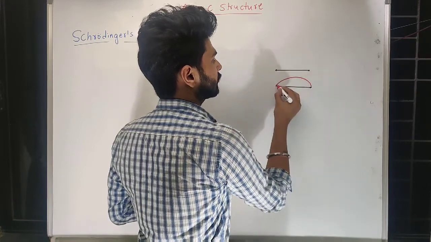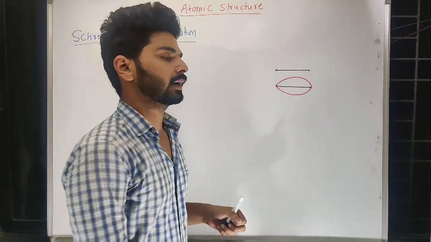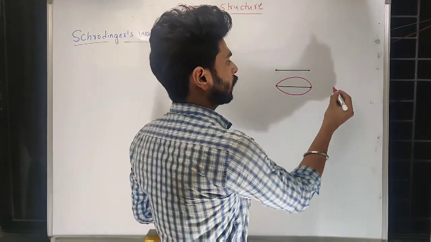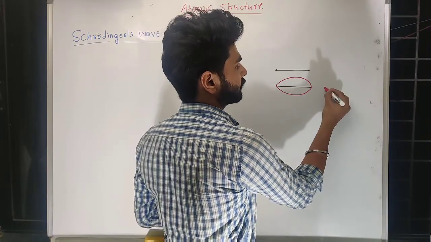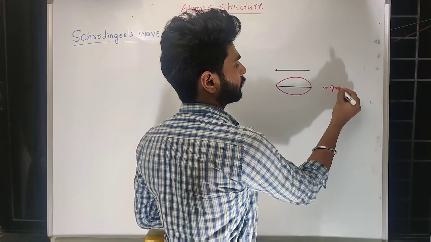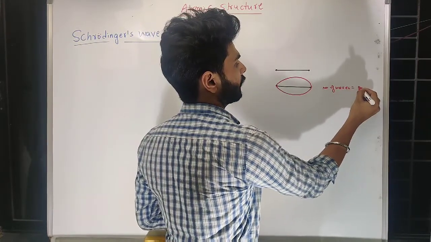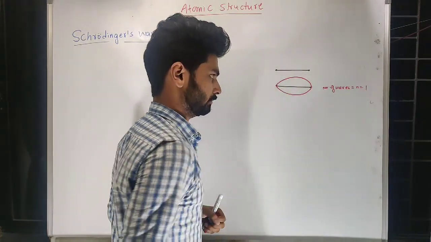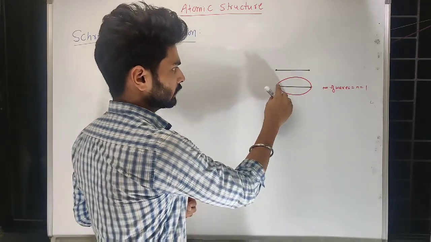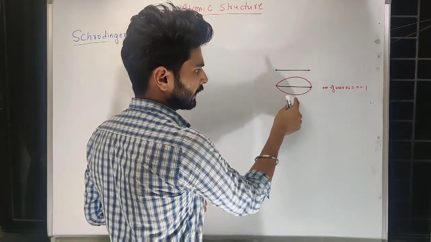One possibility is this one. So how many waves, if I see here, that is n equal to 1. So this is one half wave, this is another half wave.